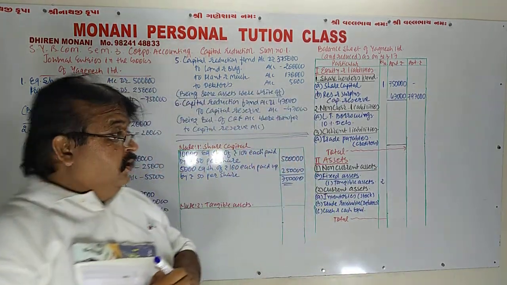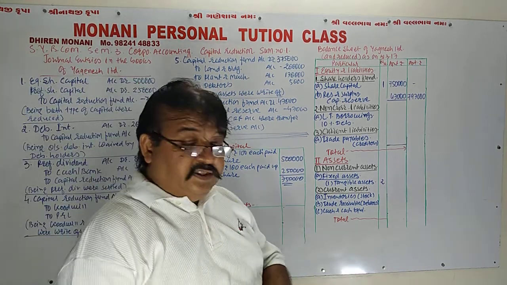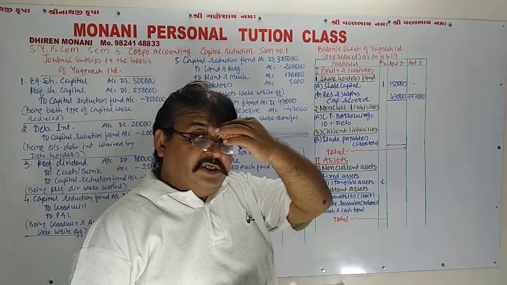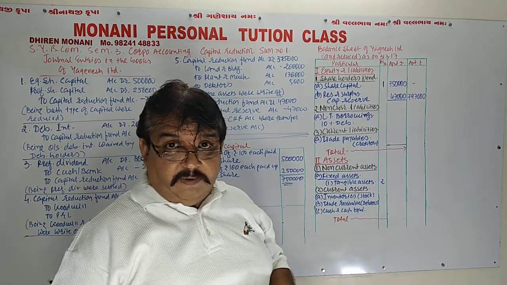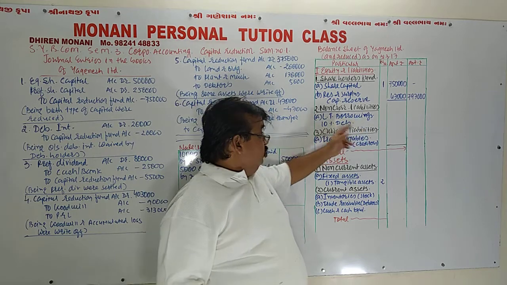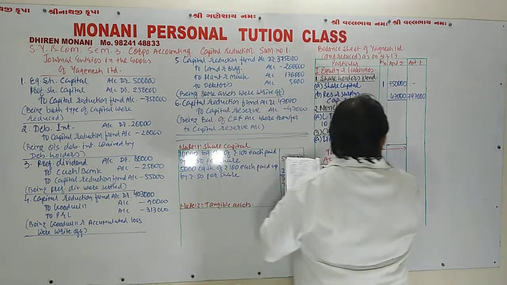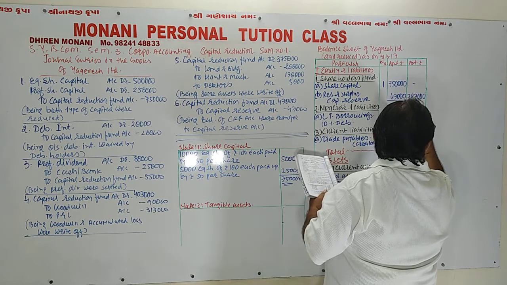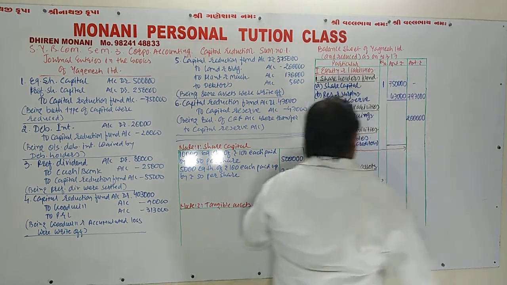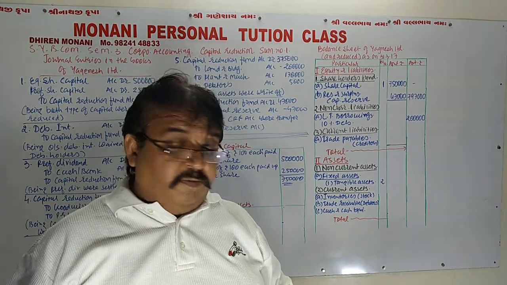Right? Then second, non-current liabilities from the balance sheet. There is 10% debenture, and debentures are considered as non-current liability, and they are stated under long-term borrowings. So 10% debenture of rupees 2 lakh is our long-term liability. And then trade payables. Trade payables are for rupees 1 lakh.